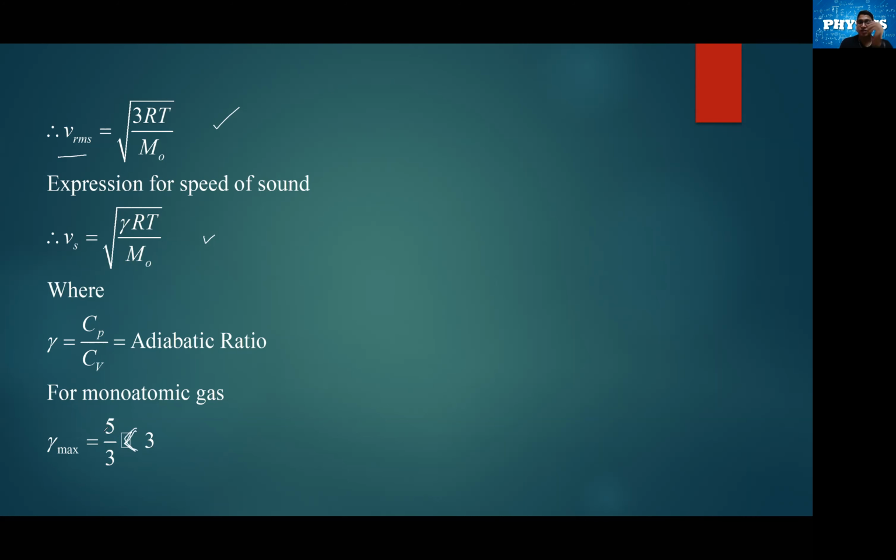That means Vs, velocity of sound, is lesser than velocity of RMS. That means the speed of sound is lesser than the speed of the molecules. Molecules का speed, गैस का जो molecule है उसका speed sound के speed से ज़्यादा होता है.